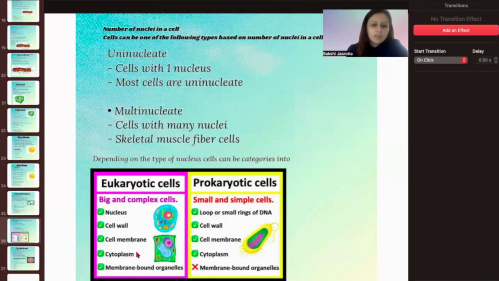Here, the cytoplasm, cell membrane, cell wall, nucleus, everything is present. Nucleus is well defined over here, and here we can see the loop or small rings of DNA just lying like these thread-like structures. And the membrane-bound cell organelles are present here, whereas in this case it is absent.